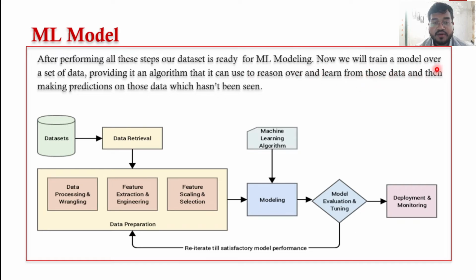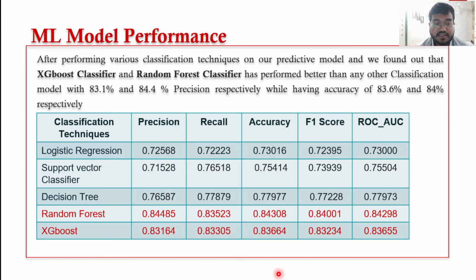Now we will train our model over a set of data, providing it an algorithm that we can reason over and learn from those data, and then make prediction on those data which hasn't been seen. After ML model analysis, these are the results. The XGBoost classifier and random forest classifier have performed better than any other classification model, 83% and 84% precision respectively, while having accuracy of 83.6 and 84% respectively.